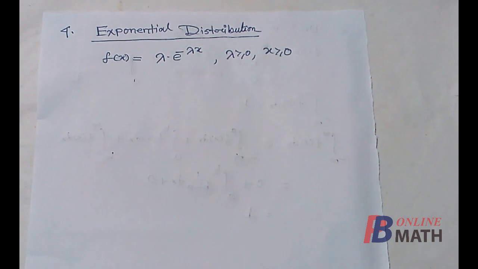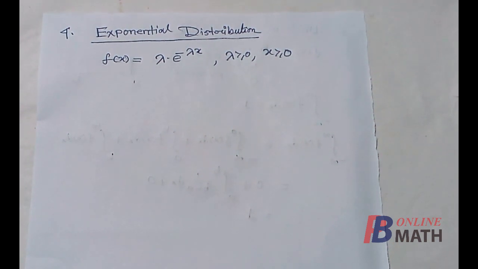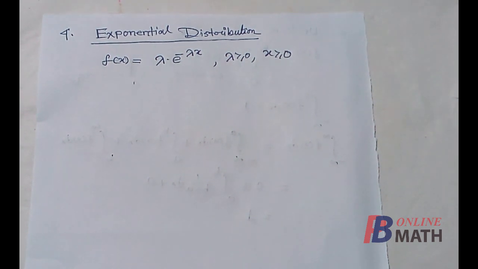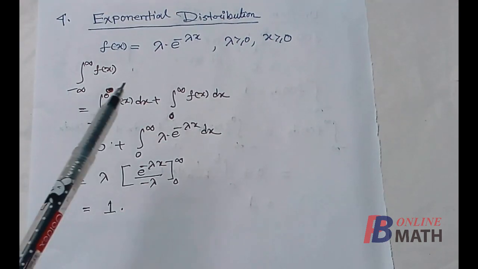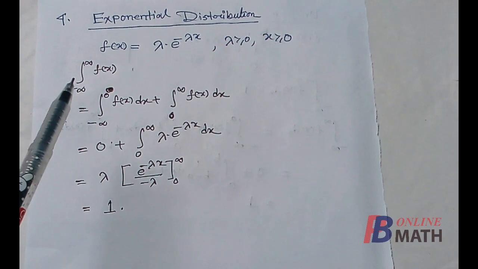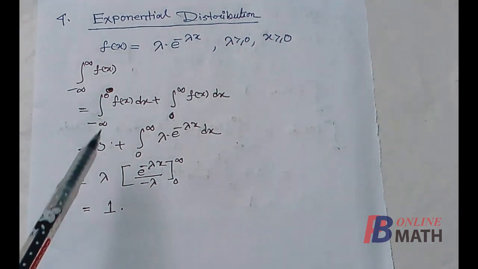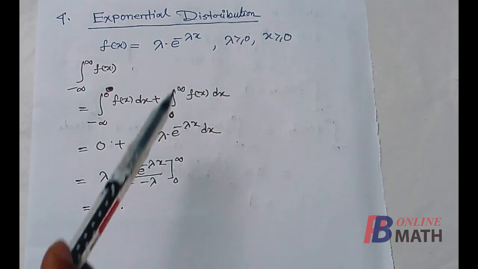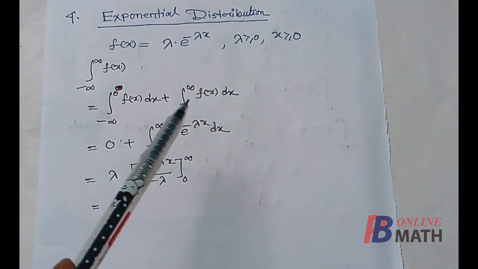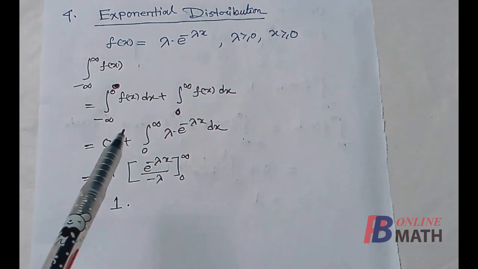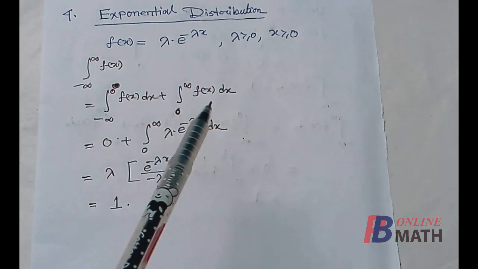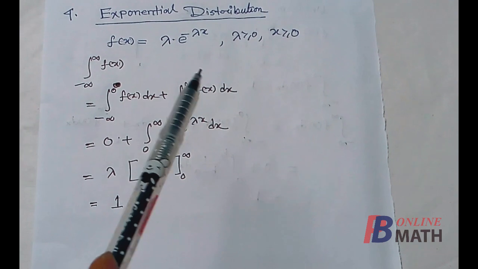Next we need to prove that the integration of this function from minus infinity to plus infinity is equal to 1. That means the total area of the layer is equal to 1. We need to prove that the value of this integration is equal to 1. For that we just break the integral into two parts. The first one is from minus infinity to 0, and the next from 0 to infinity. Because the masses lie in the range from 0 to infinity, the value of fx in the first range is 0, and in this range the value of fx is lambda into e to the power minus lambda x.